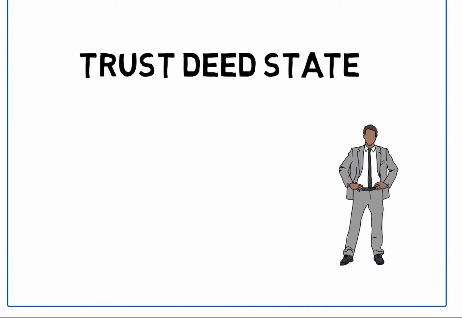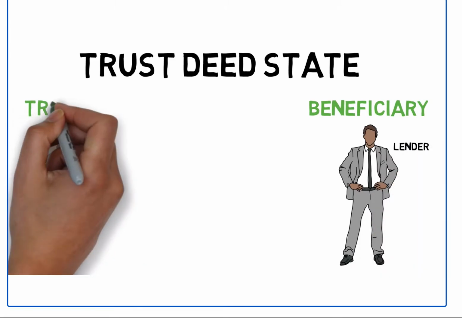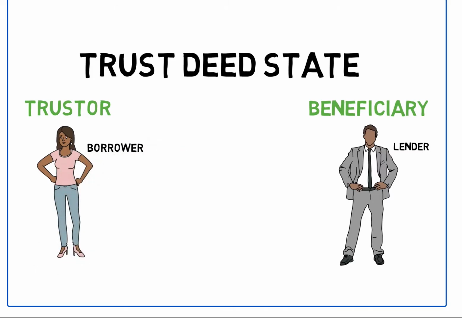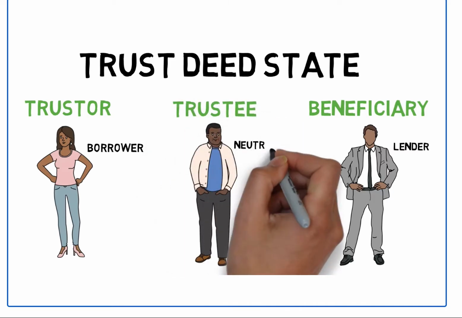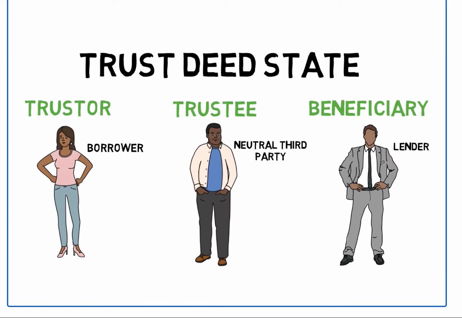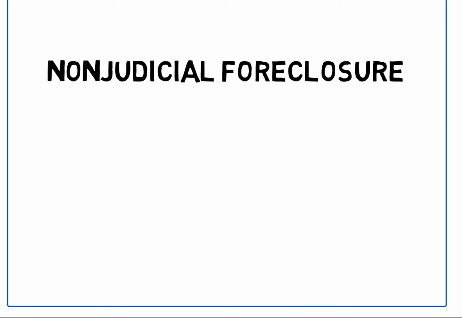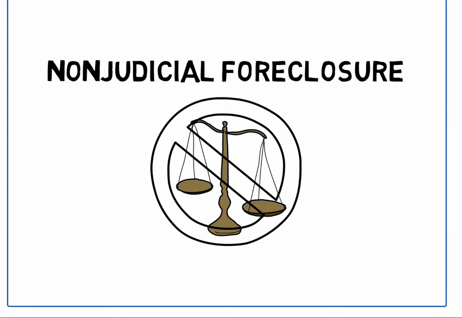The lender is called a beneficiary. The borrower is called a trustor, once again the givor, if you will, of the trust deed document. And then we have a, quote, neutral third party who is called the trustee, who is the receiver of the trust deed document. That trustee typically is like an attorney for the lending institution. The purpose of the trustee is to foreclose if necessary. In a trust deed state, we have non-judicial foreclosure, which means that the lender, or in essence the trustee, does not have to go to court to foreclose.